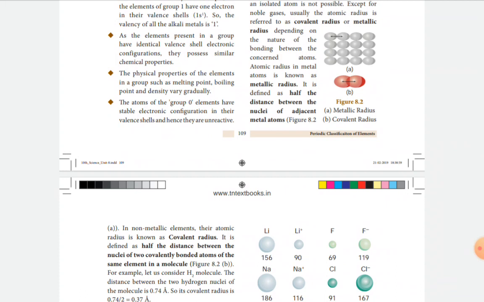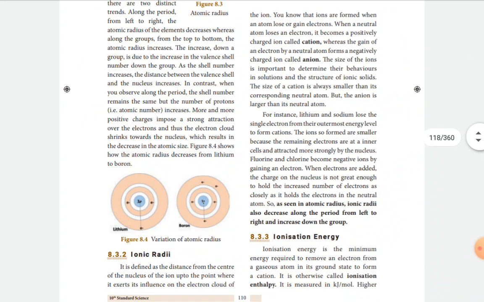At the same time, when we go down a group, due to the increase in the valence shell, the atomic radius increases. Next, see ionic radii. What is the definition of ionic radii? It is defined as the distance from the center of the nucleus of the ion up to a point where it exerts its influence on the electron cloud of the ion.